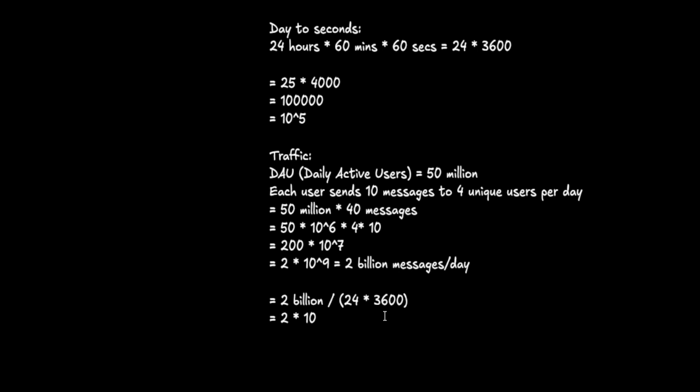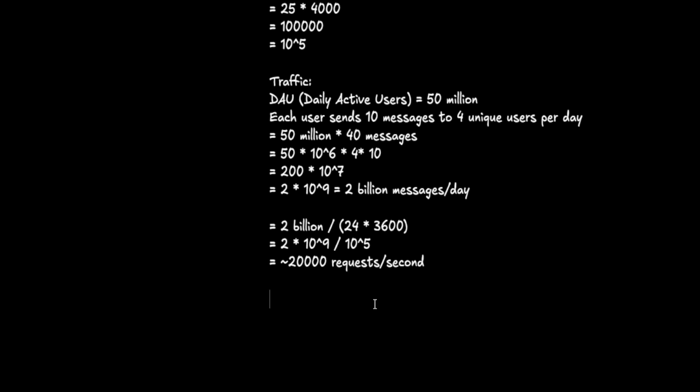2 billion, if we have to convert it to per second, divide by 24 by 3600, so it's equivalent to 2 into 10 power 9 divided by, if you remember earlier, we computed this per day. It's coming to 10 power 5. You can see day to seconds a couple of minutes prior to this. So this translates down to around 20,000 requests per second. So we are going to have 20,000 requests per second if we assume daily active users of 50 million who send 10 messages to 4 unique users per day.